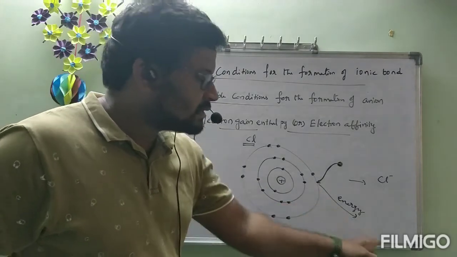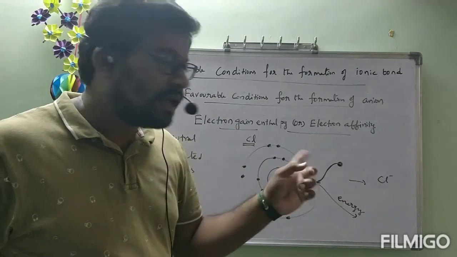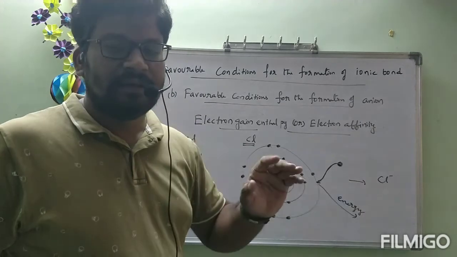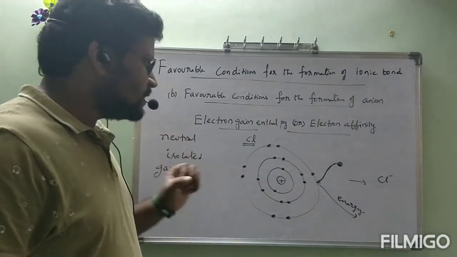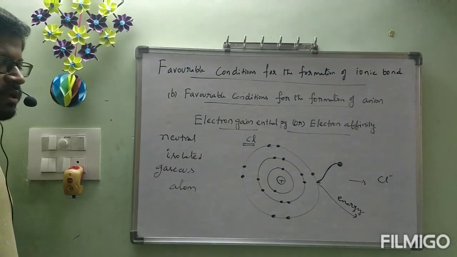If the energy released is high, that substance has high electron affinity and it can be converted to Cl minus, that means an anion, easily. We will see that in favorable conditions. Before that, what is the definition of electron gain enthalpy or electron affinity?